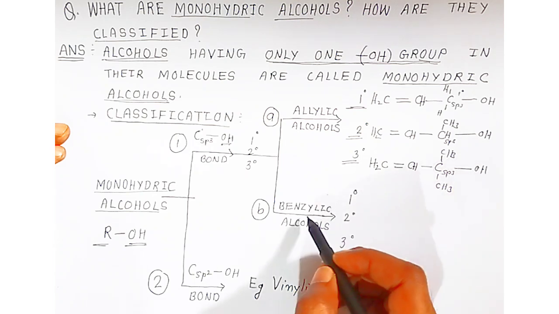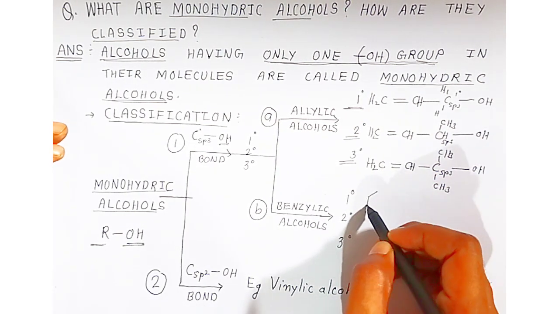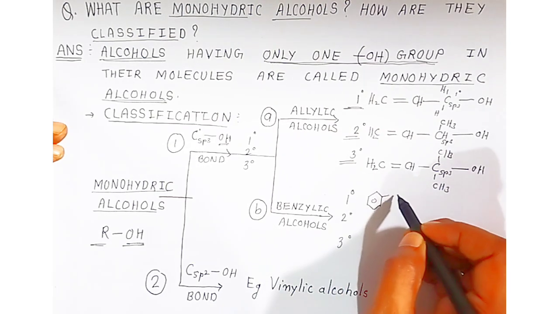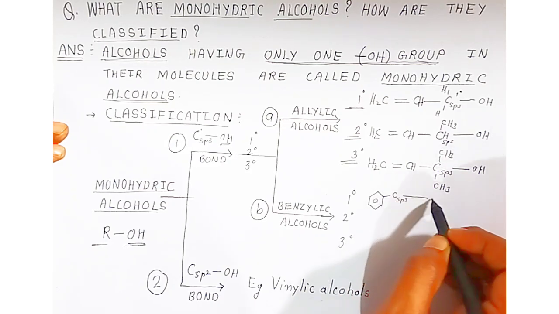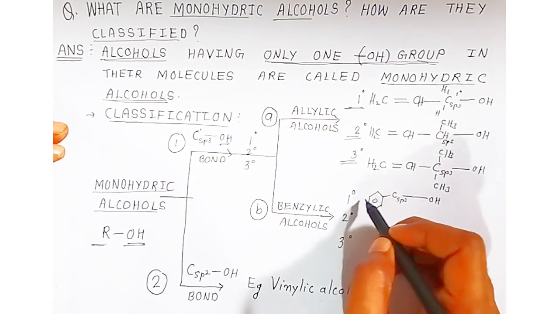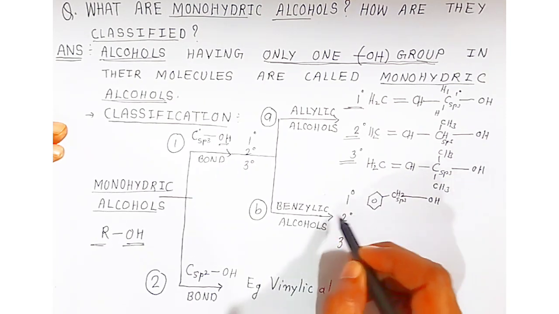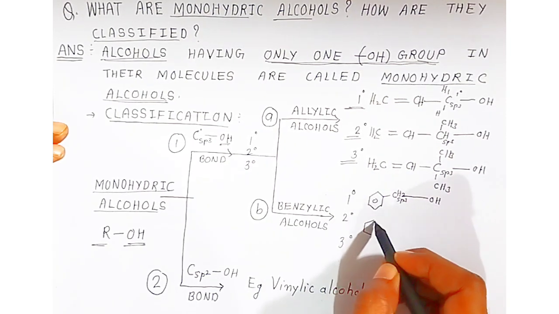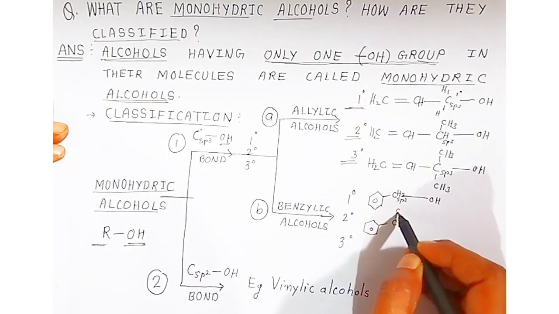Now students, if the sp3 hybridized carbon is attached to a benzyl group, that is, containing benzene, this is the benzene, students. Here this is the sp3 hybridized carbon to which your OH is attached. If this is a first degree alcohol, that means here will be CH2. Now if the benzylic alcohol is a second degree alcohol, like this, students, CH, and here may be a methyl group.